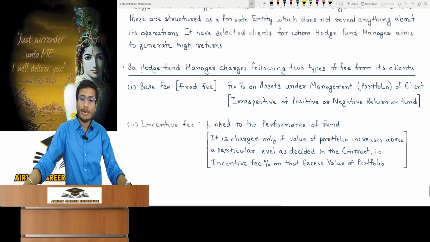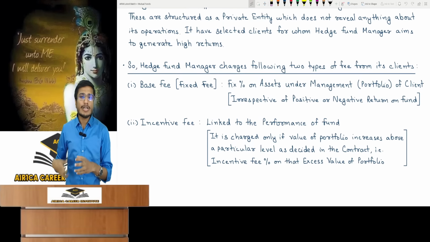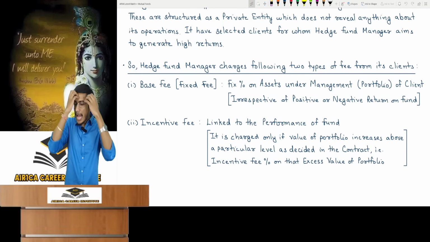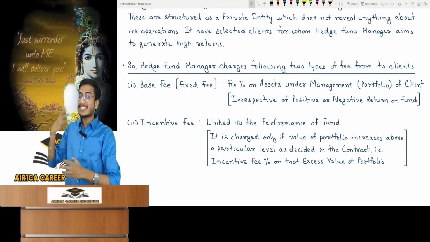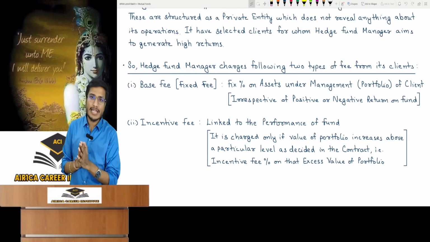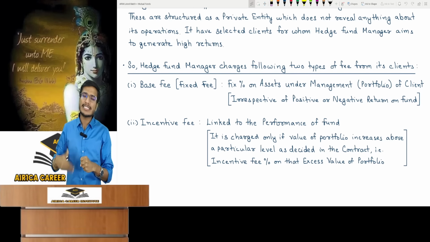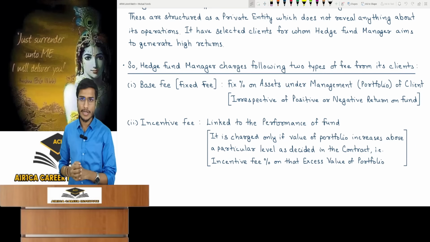After this, the second fee I will take is an incentive fee. An incentive fee is a kind of condition-based fee which is linked to the fund's performance. I tell the client, you give me money, I am earning you higher returns and I want a higher fee. So for that, we keep a provision in the contract with the client. I can give any condition to the client. What could this condition generally be? Let me give an example. It can be any condition.